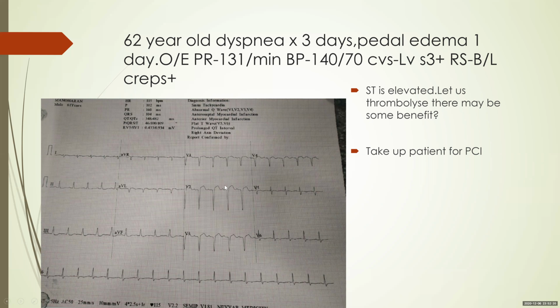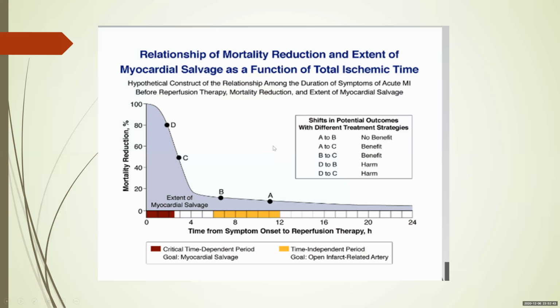Now, why is the ST still elevated? It's probably due to the presence of a dyskinetic segment, a segment which does not coordinate and does not cause myocardial contraction properly. So that is one reason. Two, the ST might have been further elevated and it's probably coming down. That could also be an explanation.